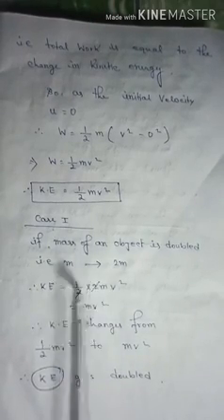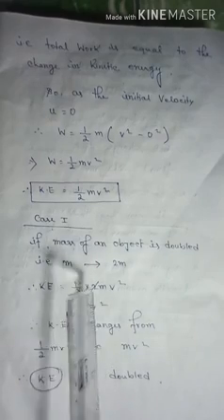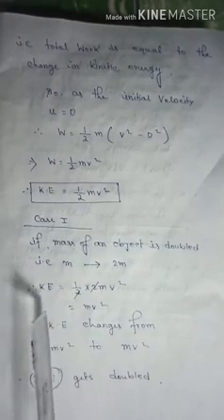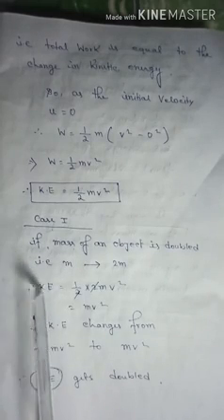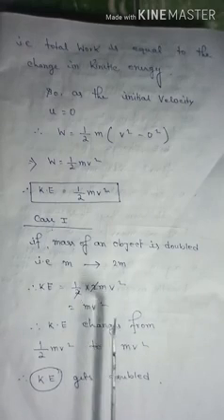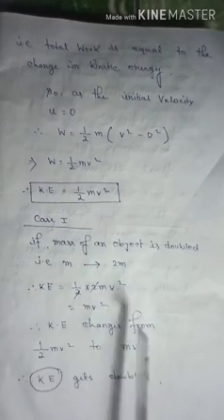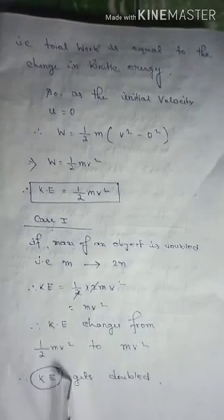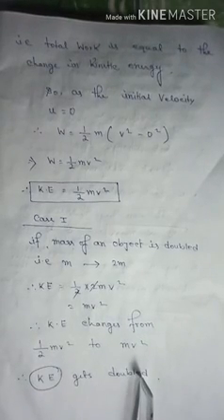Now 2 and 2 are eliminated because one 2 is in the numerator and another 2 is in the denominator. So kinetic energy becomes m into v square. Now we can see that kinetic energy changes from half mv square to simply mv square, that is, kinetic energy gets doubled, right?